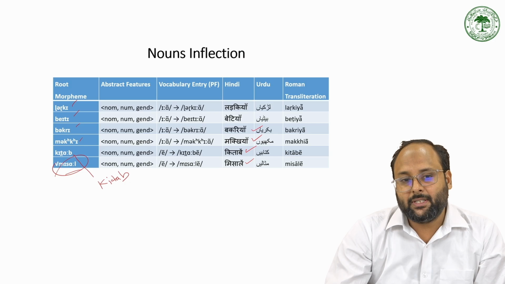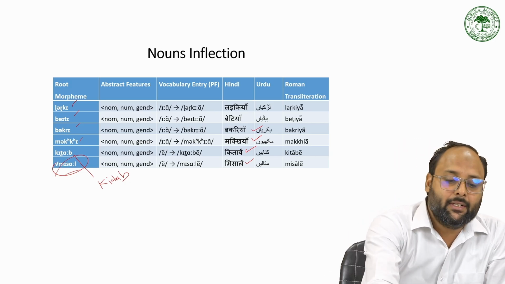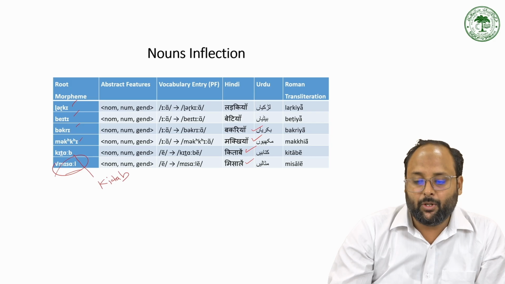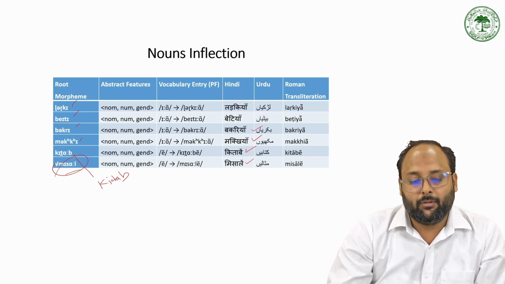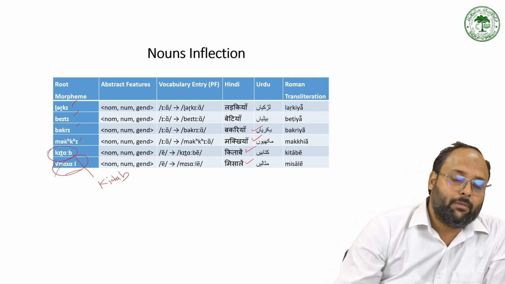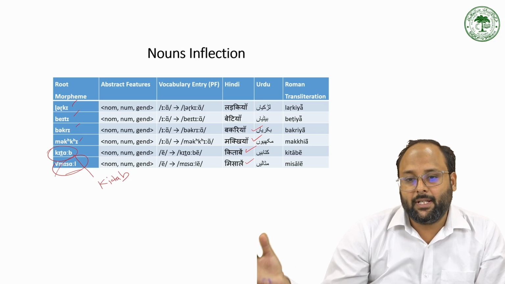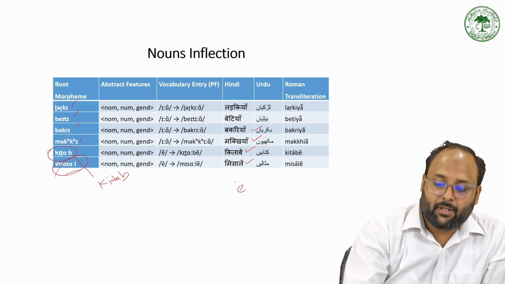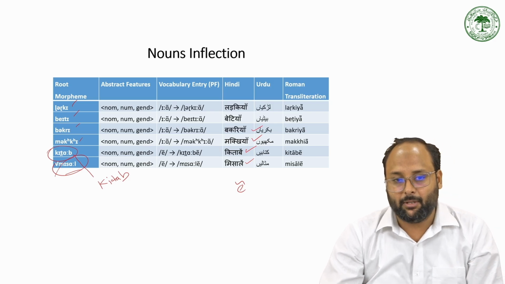But this e ending becomes ya. So the e-ending feminine nouns always take the suffix ya. But when the noun ends with a consonant, like ba and la, it just has an e suffix to make it plural, like kitab, kitabein, misal, misalein.